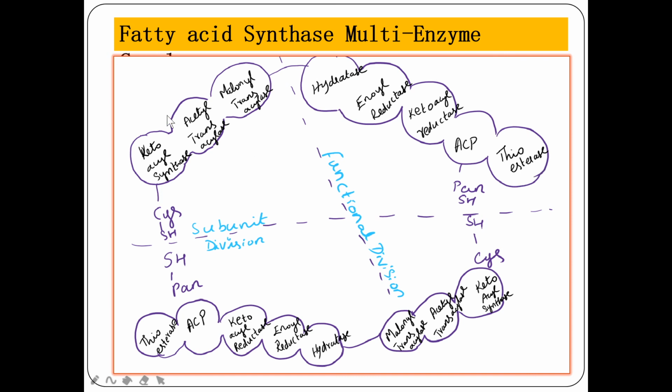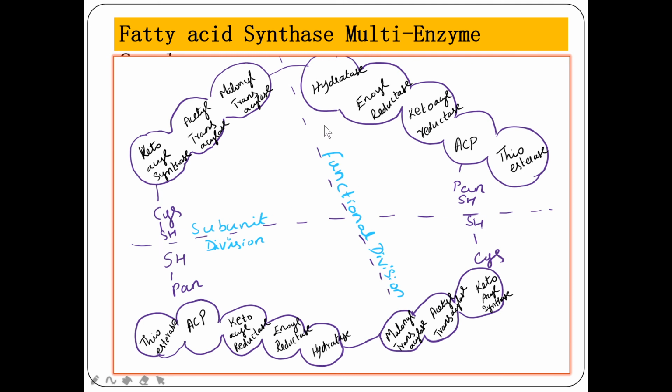So these domains are also embedded with each monomer. The first domain has three enzymes in it: acetyl transacylase, malonyl transacylase, and ketoacyl synthase. This ketoacyl synthase has a cysteine SH group in it. It's a condensing enzyme. This cysteine SH is called the cysteinyl SH.